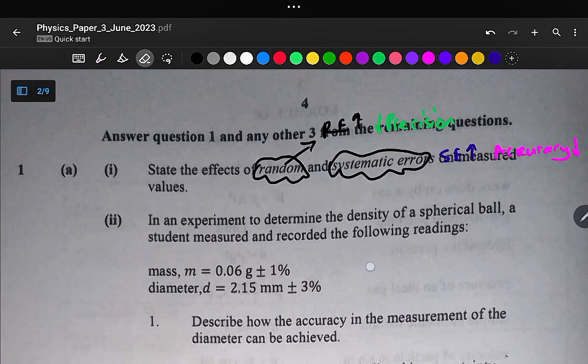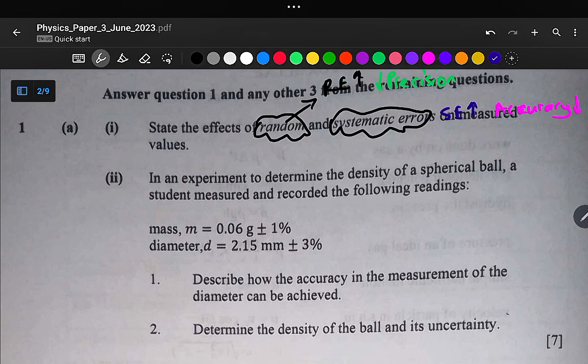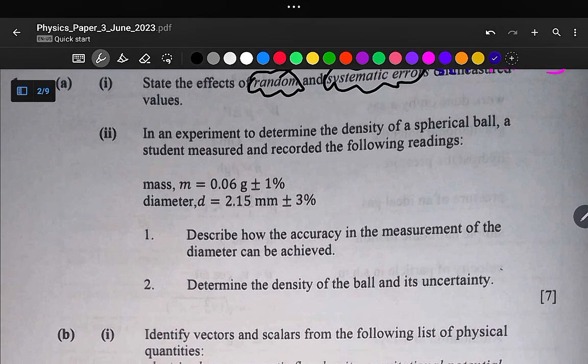Okay, and let us move on to the next part of our question, which says in an experiment to determine the density of a spherical ball, a student measured and recorded the following readings. We have the mass of 0.6 grams plus or minus 1%, and the diameter D equal to 2.14 millimeters plus or minus 3%. We are required to describe how the accuracy in the measurement of the diameter can be achieved. Accuracy is the measure of deviation of the measurement from the true value or the actual value. So how best can we increase the accuracy of the measurement?